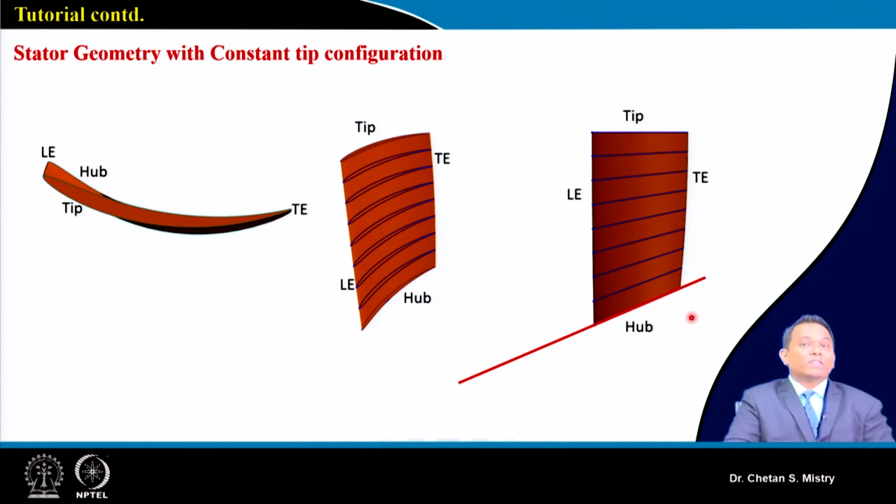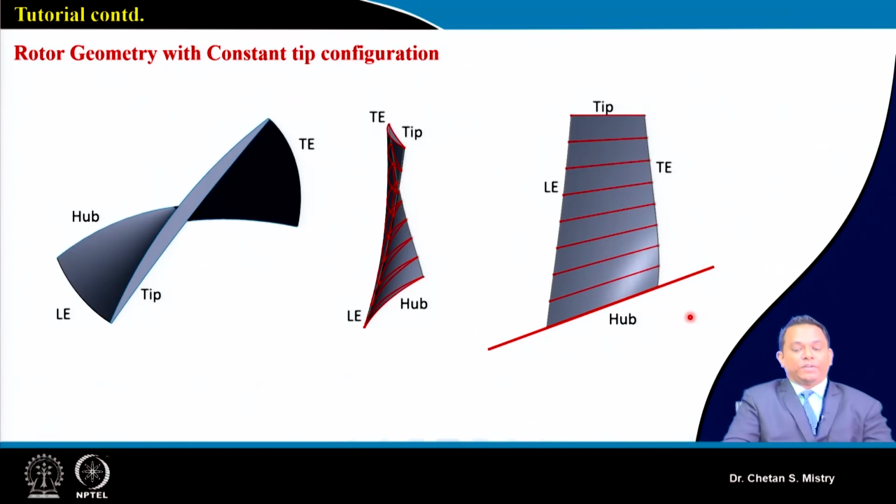Okay, so this is my blade, and this is representing my placement of the blade. Now a very interesting point you need to observe for both rotor as well as stator. What needs to be observed? All the aerofoils and programs we have discussed make a 2D aerofoil, which has x and y coordinates, and that too in one plane.